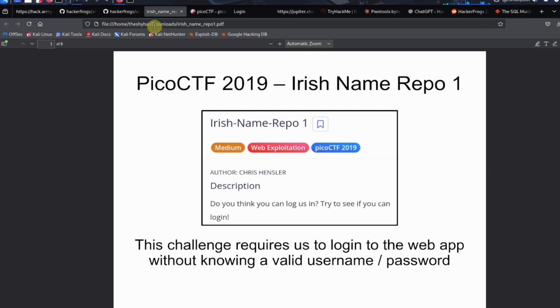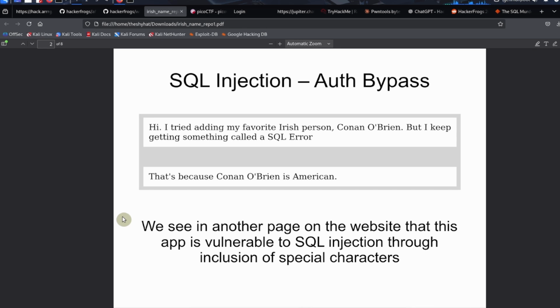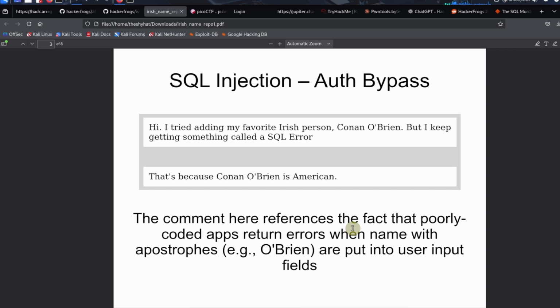And let's talk a little bit more over here. This challenge requires us to log in to the web app without knowing a valid username and password. We see in another page of the website that this app is vulnerable to SQL injection through inclusion of special characters. In this case, the apostrophe is a special character. The comment here references the fact that poorly coded applications can return errors when names with apostrophes, such as O'Brien, are put into user input fields.